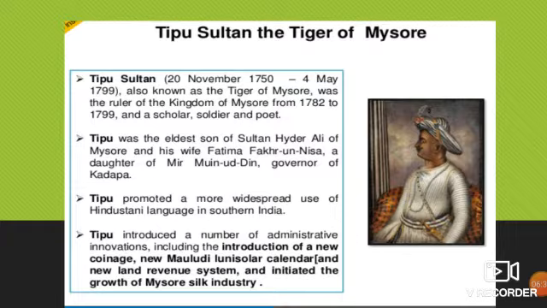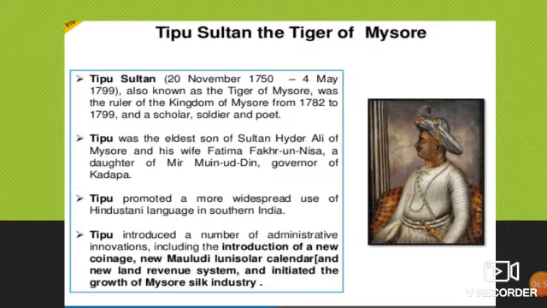And a few pieces of information are given here. Tipu was the eldest son of Sultan Hyder Ali of Mysore and his wife Fatima Fakhr-un-Nisa, the daughter of Mir Moinuddin, governor of Kadapa. Tipu promoted a more widespread use of the Hindustani language in southern India.